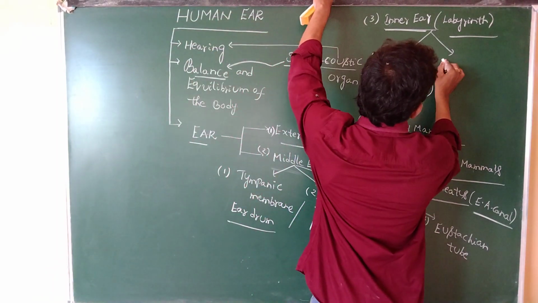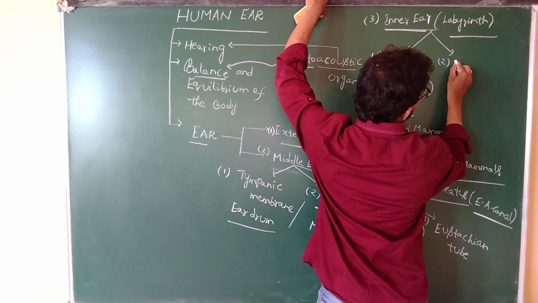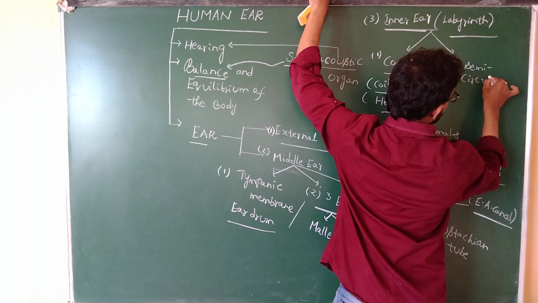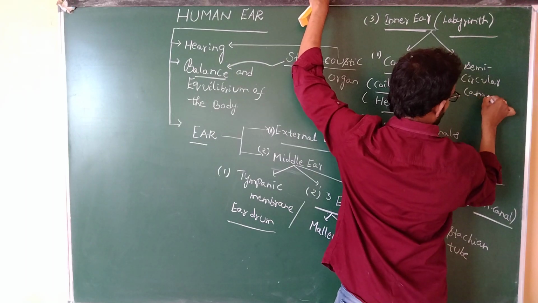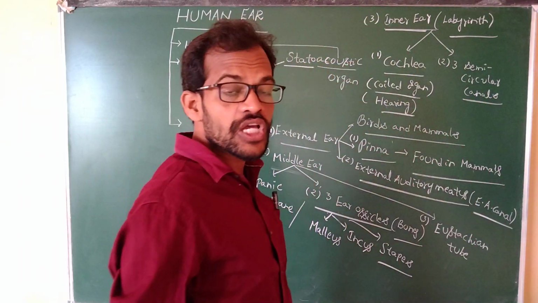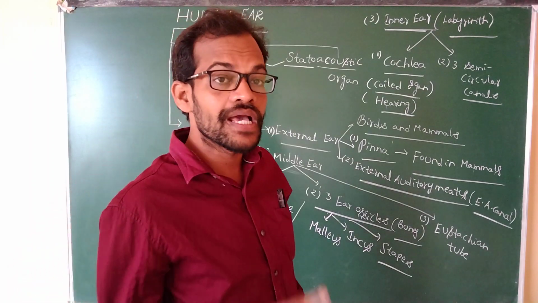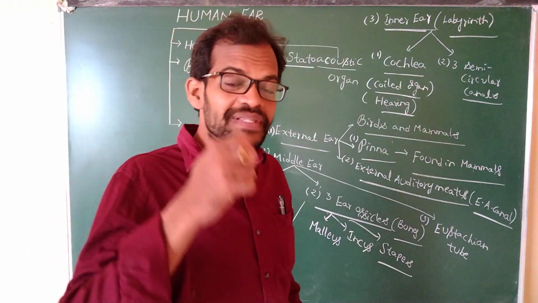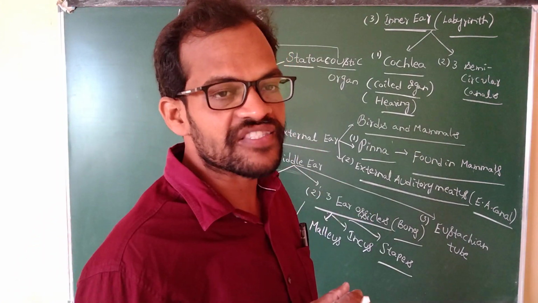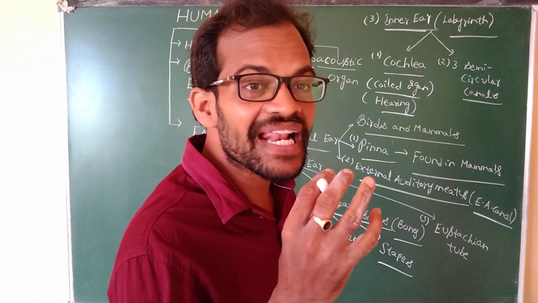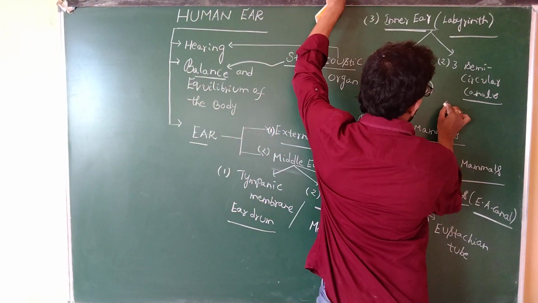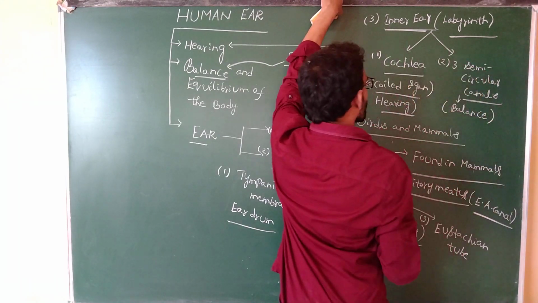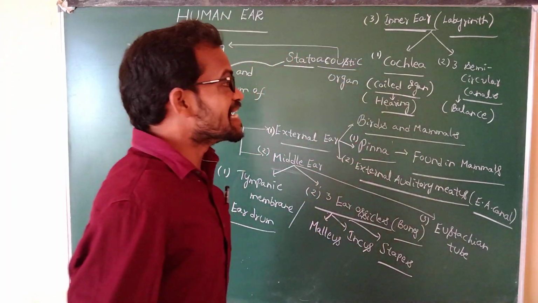The inner ear also consists of three semicircular canals, arranged perpendicular to each other at 90 degrees. Inside the semicircular canals are special receptors that are helpful for the balance and equilibrium of the body. The cochlea is helpful for hearing.